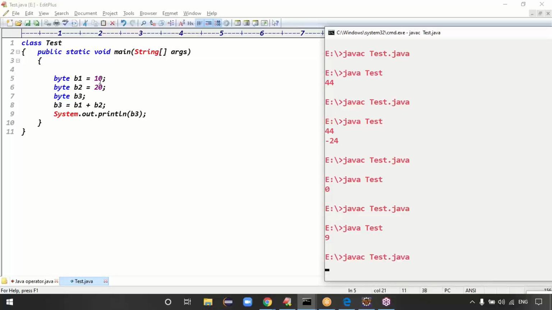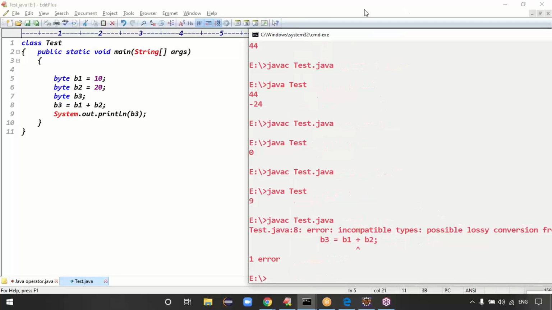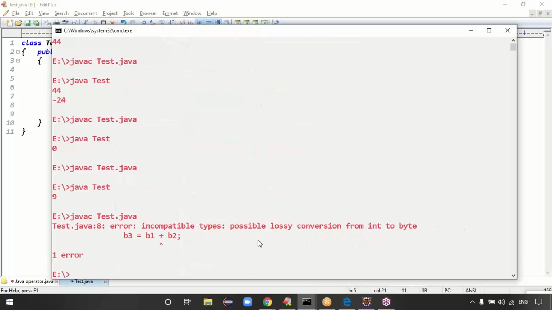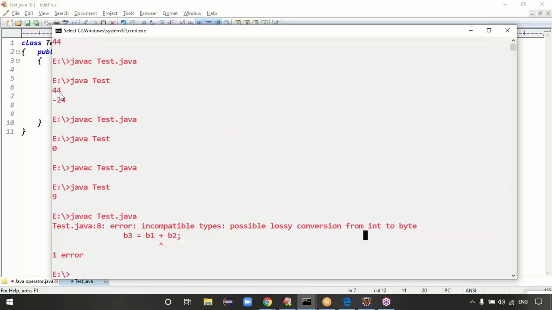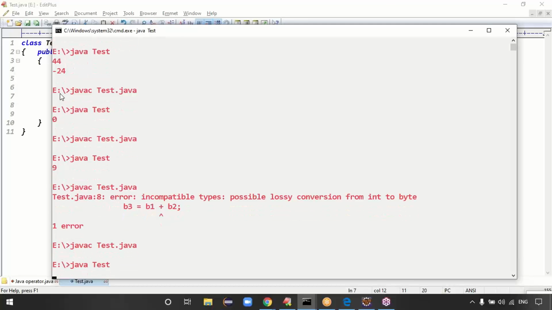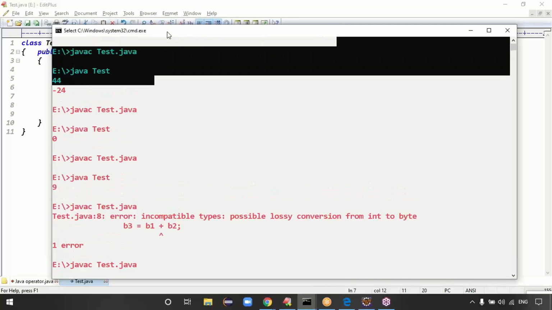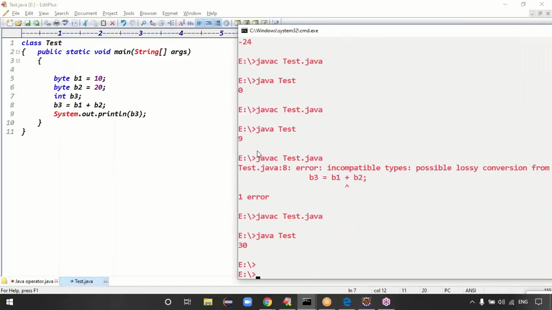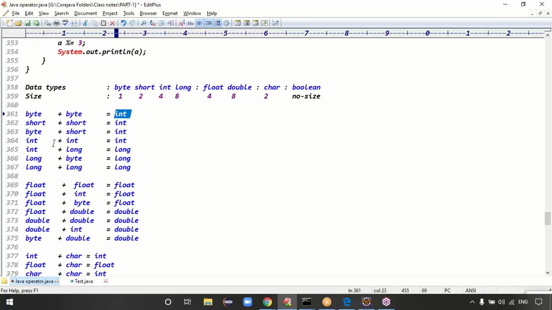Byte plus byte means what? Definitely we require the output as integer, guys. It's saying incompatible types: possible lossy conversion from int to byte, right? Exactly. So for byte plus byte we have to take the data type int, right? Then the code compiles fine and executes fine. While doing addition and multiplication operations, we have to take care of these points. Guys, are we clear now? So byte plus byte, we have to take integer.